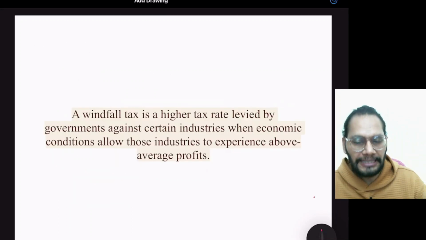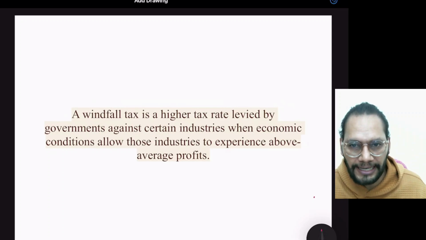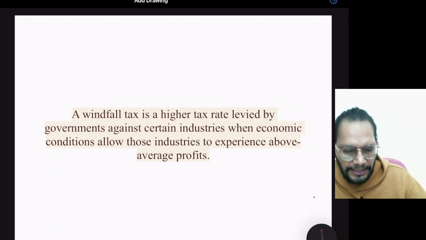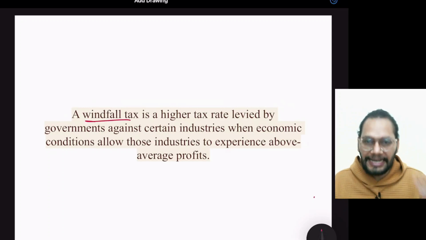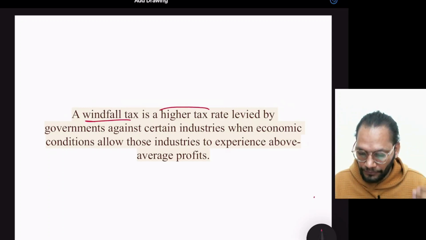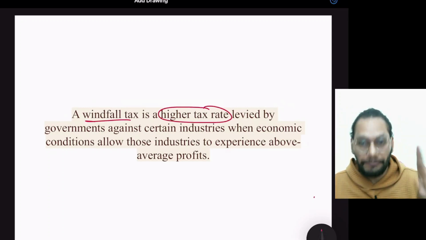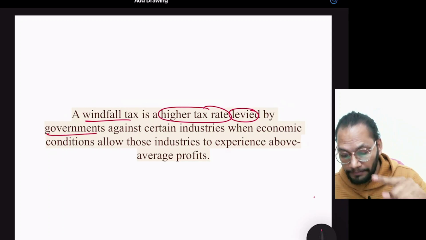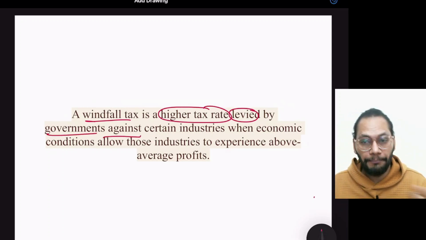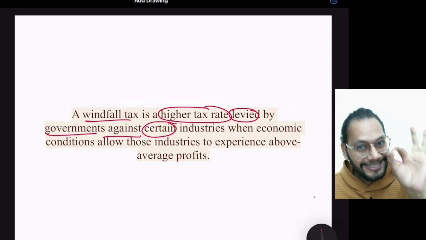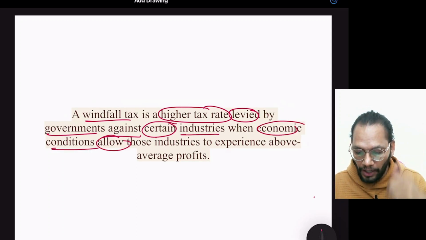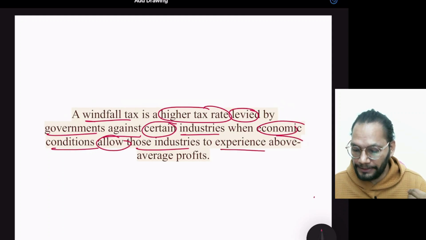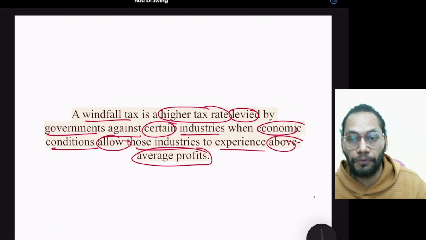So if we go by the literary definition of the windfall tax, which is quite difficult to understand, I will simplify it later. A windfall tax is a higher tax rate levied by the government against certain industries, it doesn't mean all industries, when economic conditions allow those industries to experience above average profits.